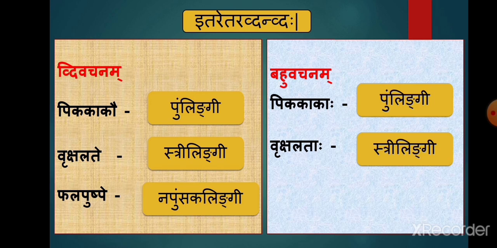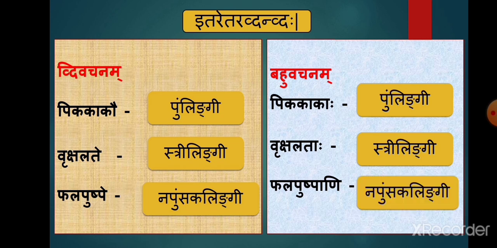This compound word is a strilingi shabdah and it is expressing the meaning with and, it is in bahuvachanam, so it is the example of itaretara dvandvah. Phala pushpani. Many fruits and many flowers. The compound word is napunsakalingi and it is in bahuvachanam, so it's the example of itaretara dvandva samasah.